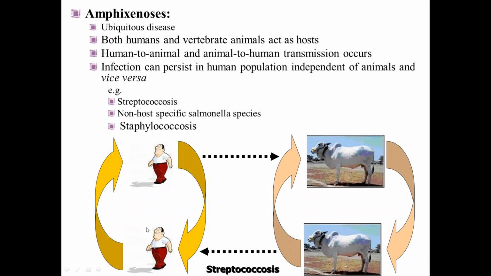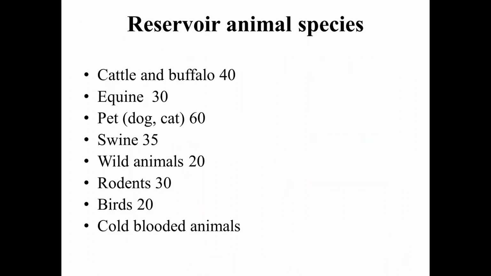So, categorization of the zoonotic agents based on the reservoir of infection. We do have certain animal reservoirs also. There are some diseases which are very much inherent to a particular animal species. Glanders, for example, in equines.